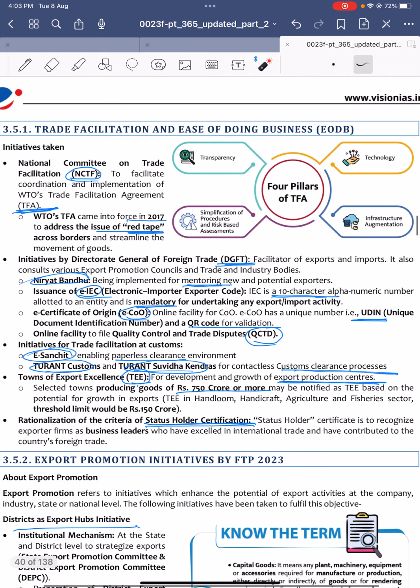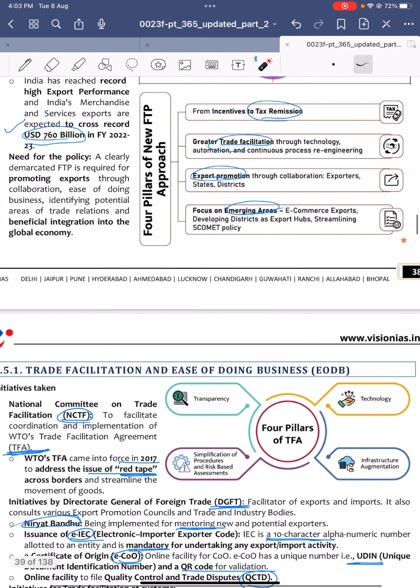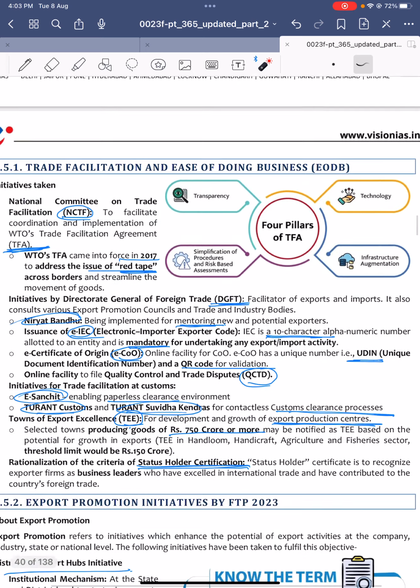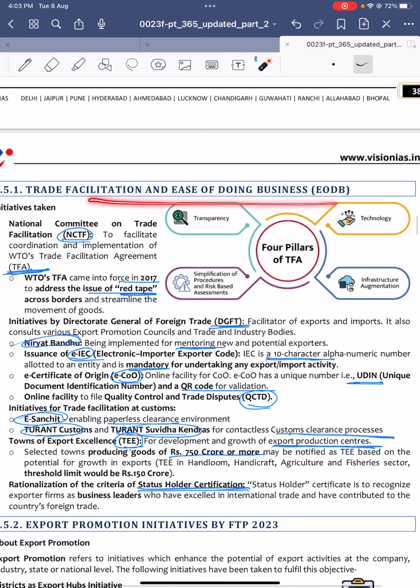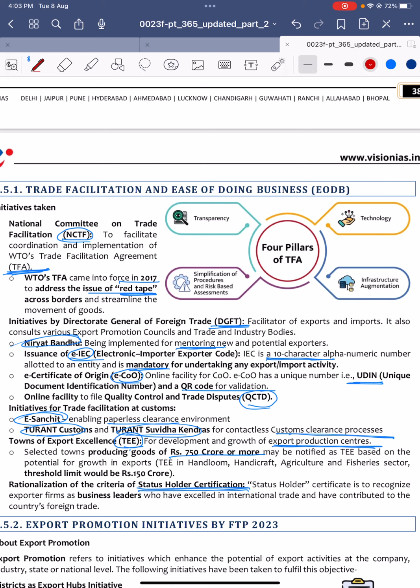So, trade facilitation and ease of doing business. These are the 4 pillars I told you, right? Under this, one pillar is trade facilitation and ease of doing business. For this, the government created a committee, the National Committee on Trade Facilitation. It is in line with the WTO's Trade Facilitation Agreement, which came into force in 2017, and the main aim of that agreement is to curb red tape across the borders.